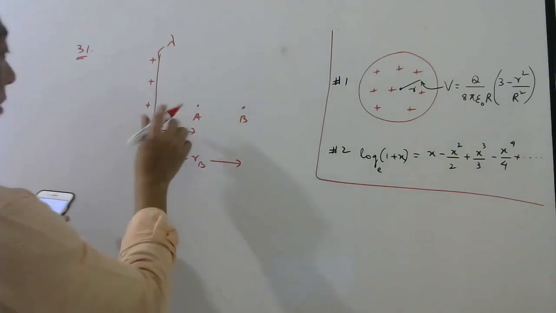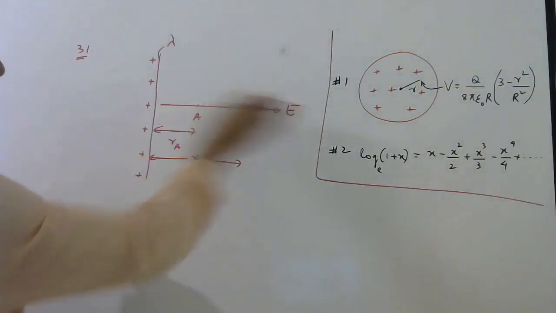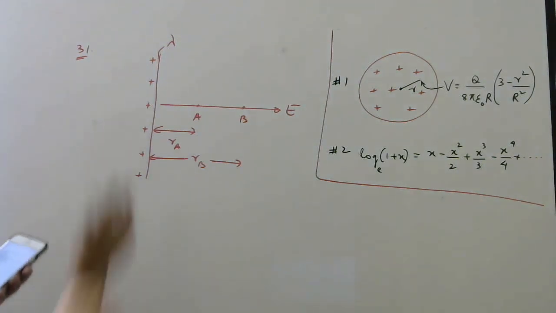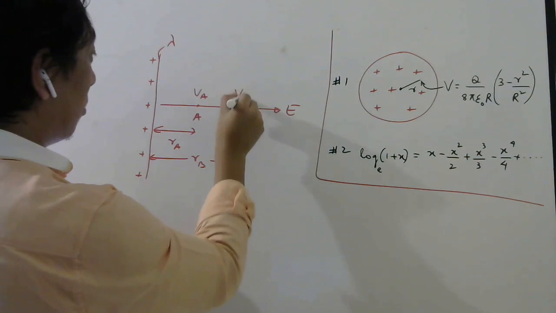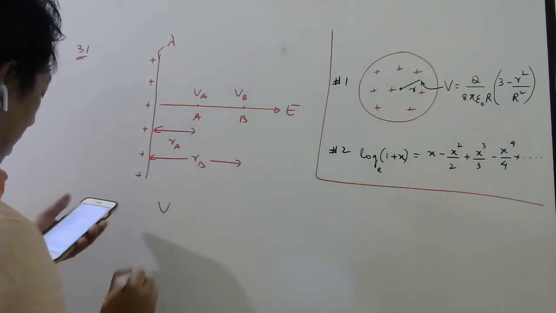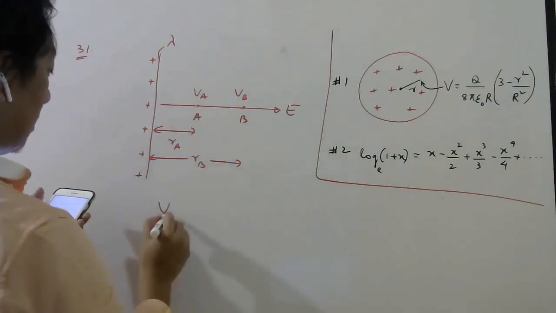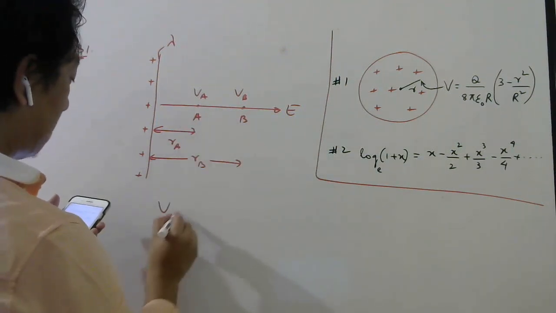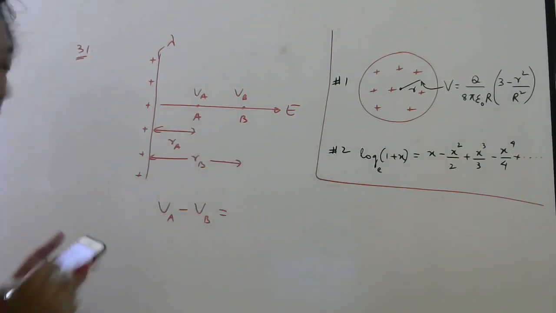You can see electric field lines will be this way for a linear charge. Electric field lines. Yes or no, students? Positive charge it is. So this will be at higher potential, this will be at lower potential. So they are asking what is the potential difference between A and B. So VA minus VB.